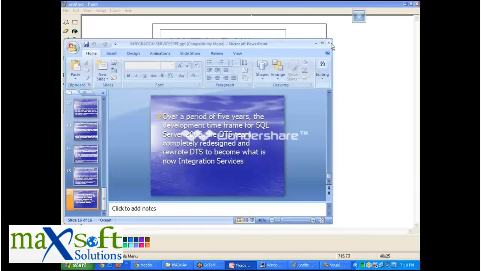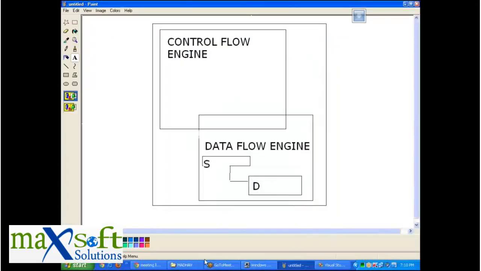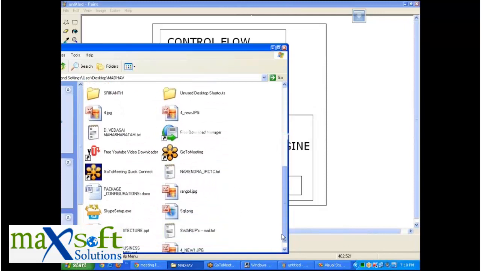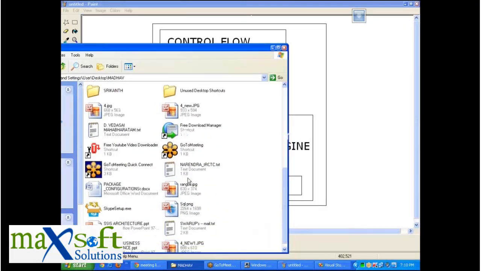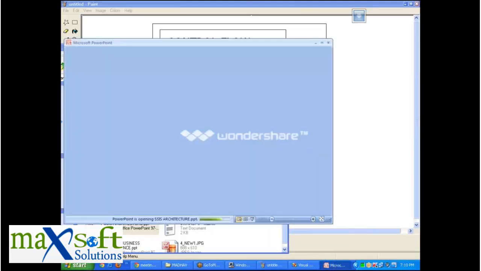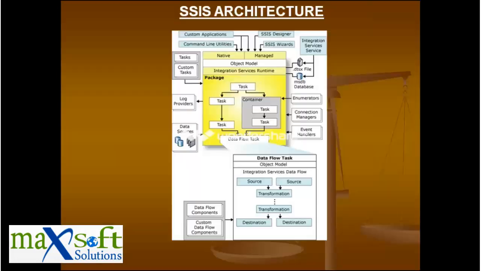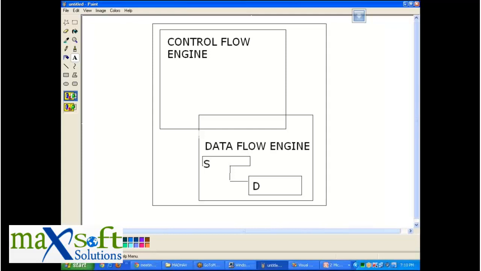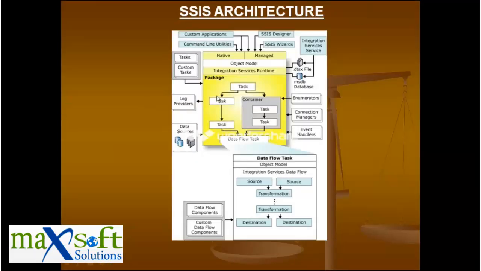Now what I am going to do is show you the architecture of SSIS. This is how the SSIS architecture looks like. I've drawn it as control flow and data flow here. You can see this yellow portion is control flow, and coming down, this white portion is your data flow.